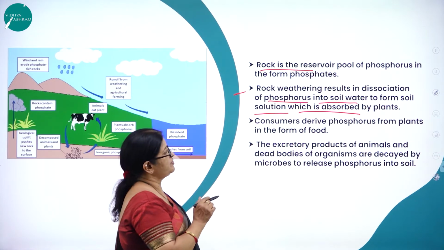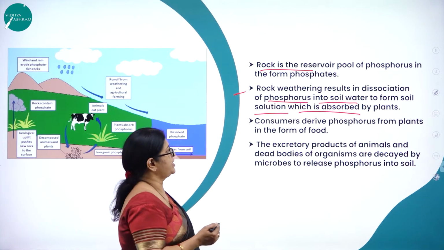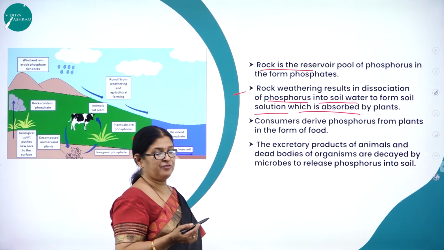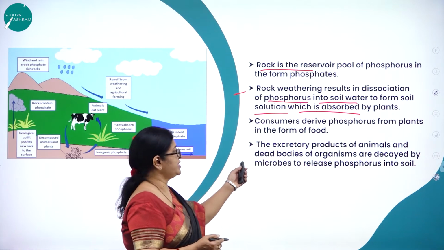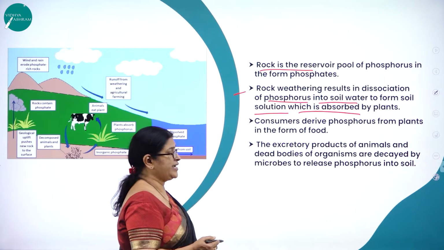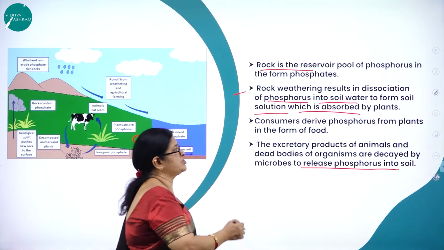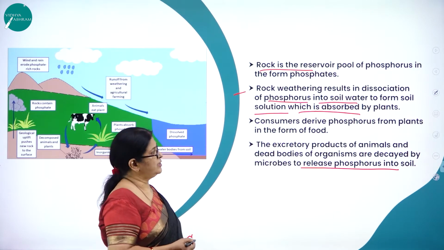Dissociation of phosphates into soil water to form soil solution, which is absorbed by the plants. So rock is the reservoir pool of phosphorus in the form of phosphates. So consumers derive phosphorus from plants in the form of food. Like we depend upon the plants for our food, and that is how we get phosphate. So the excretory products of animals and dead bodies of organisms are decayed by microbes to release what? Phosphorus into the soil. So these are all the methods by which phosphorus goes back to the Earth's crust.